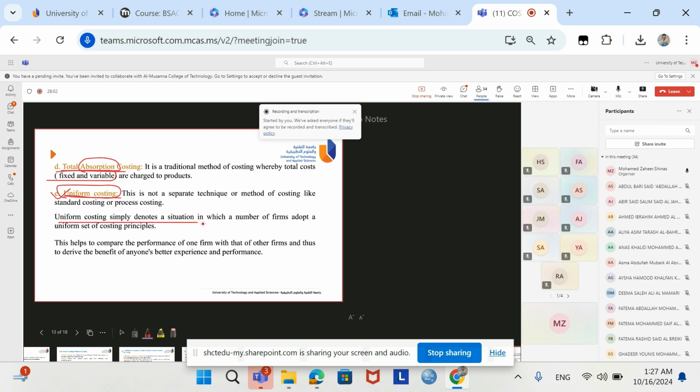Uniform costing simply denotes the situation where a number of firms like Ooredoo, Omantel, etc. adopt the same costing principles and prepare their cost accounts based only on those principles. Uniform means same. If every company is using the same costing technique, that is called uniform costing. This helps to compare performance.